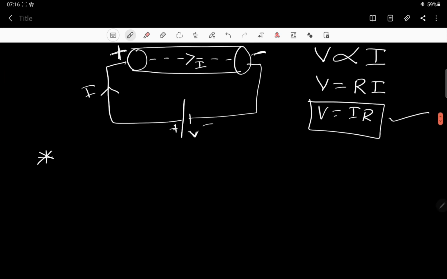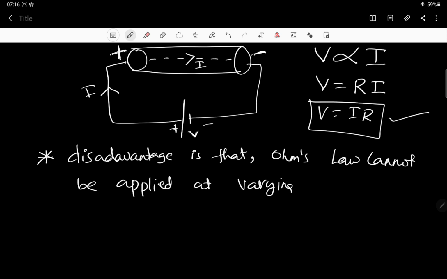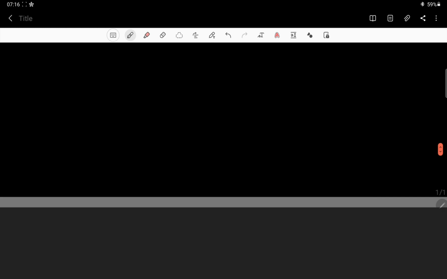So the disadvantage is that Ohm's law cannot be applied at varying temperatures. We have to apply Ohm's law only when the temperature is constant. Yes, so these two questions were quite simple.